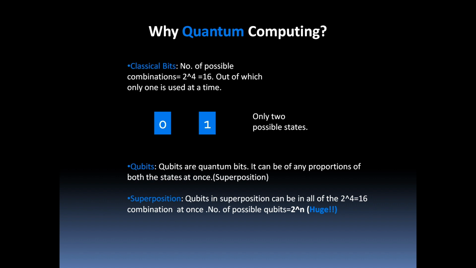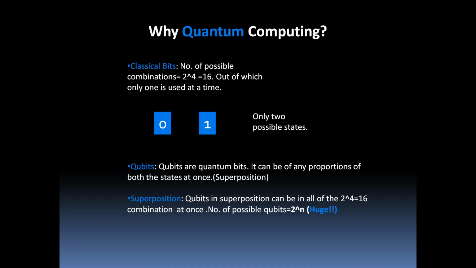So in classical computing, we have two classical bits, 0 and 1. So there are only two possible states, 0 and 1. Suppose we have a 4-bit number, then in a classical computing system, we will be having 2 to the power 4, 16 combinations, right? But out of which only one will be used at a time.